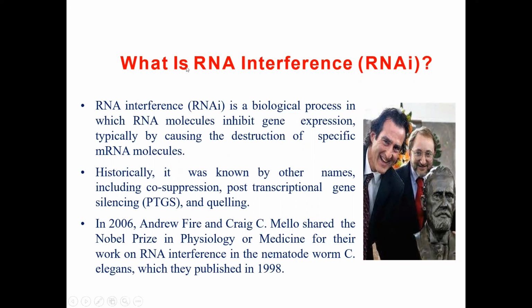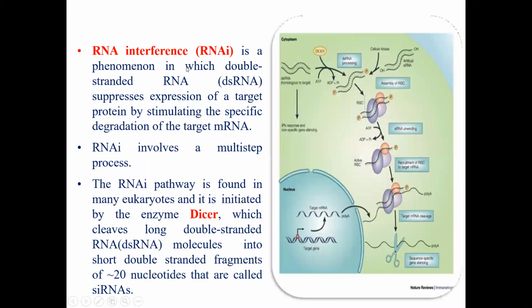Okay. Now coming to the details of RNA interference. It is a phenomenon in which double-stranded RNA suppresses expression of a target protein by stimulating the specific degradation of the target mRNA. What happens? Suppose a particular mRNA is present, and it synthesizes some protein and leads to the function of that protein. But due to the presence of RNAi, this RNA degrades the mRNA, which is responsible for that particular function.